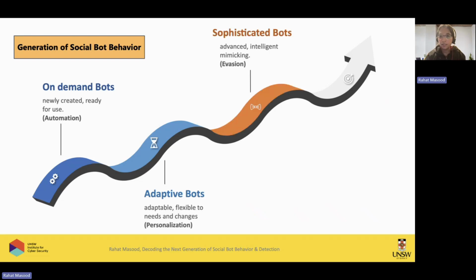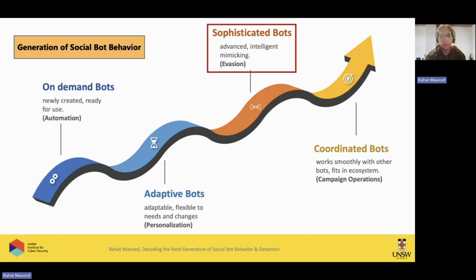But then come the sophisticated bots that mimic the user behavior, that mimic the user account, just to avoid evasion techniques. And then come the coordinated bots with generative AI that coordinate with each other, and they can successfully run campaigns with very little input from the user. So these two spots then became the focus of my study.